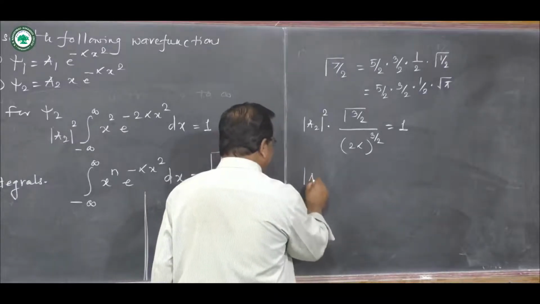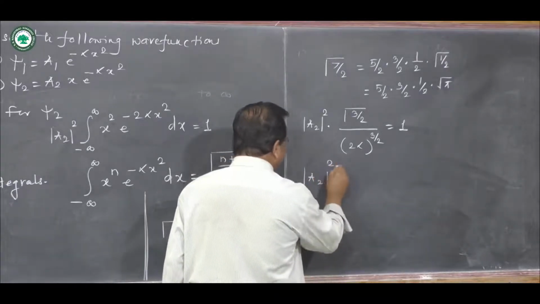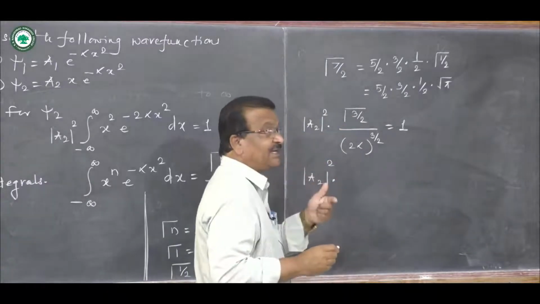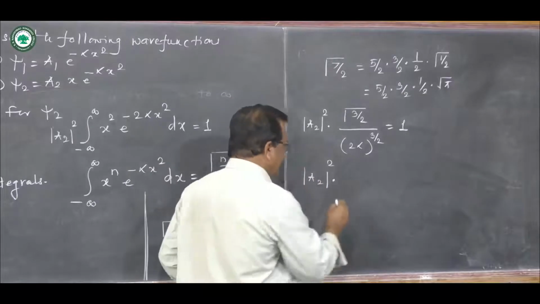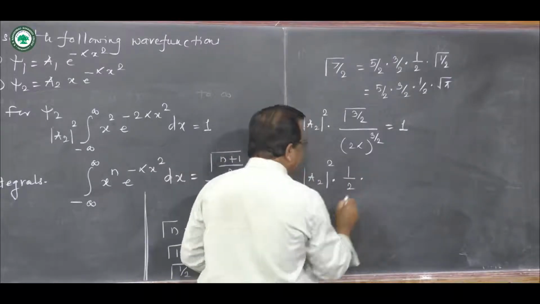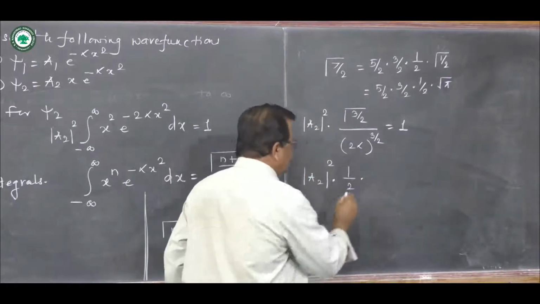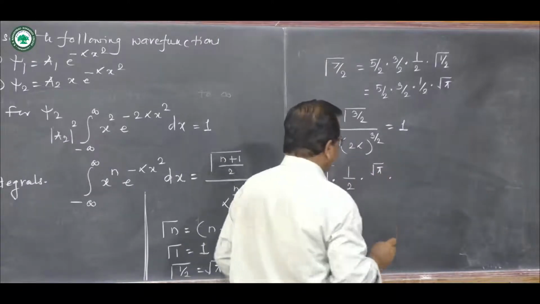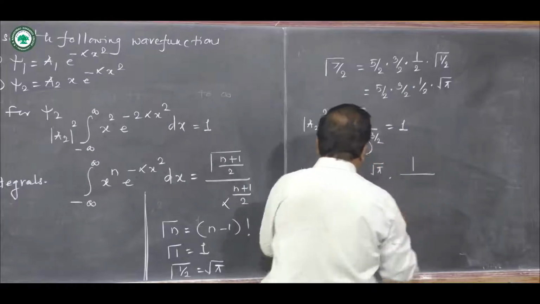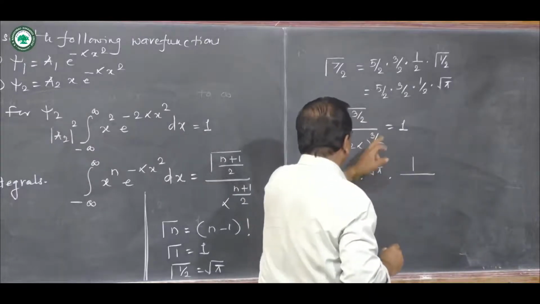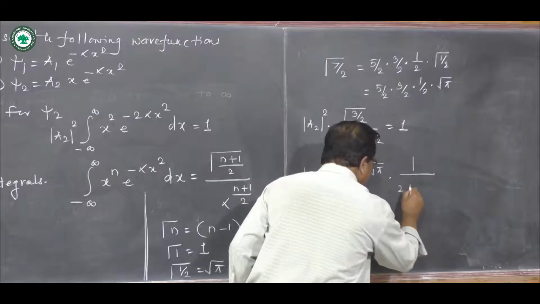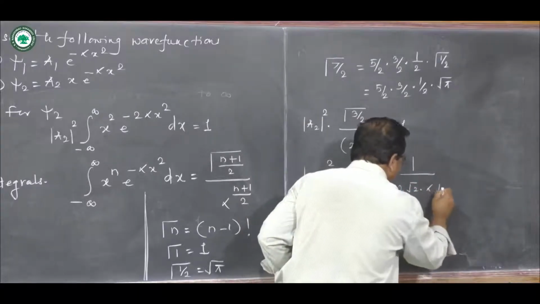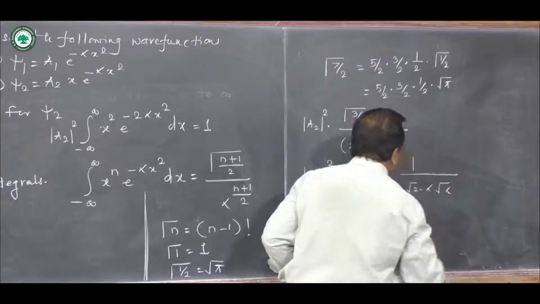So this is a2 square into gamma 3 by 2, which will be evaluated as 3 by 2 minus 1, that is 1/2, and then gamma half, whose value is square root of pi, and then upon 2 raised to 3 by 2 alpha raised to 3 by 2. So 2 raised to 3 by 2 can be written as 2 root 2, and alpha raised to 3 by 2 can be written as alpha square root alpha.